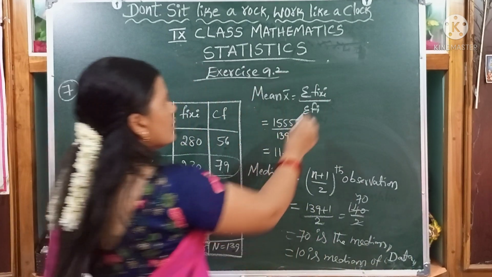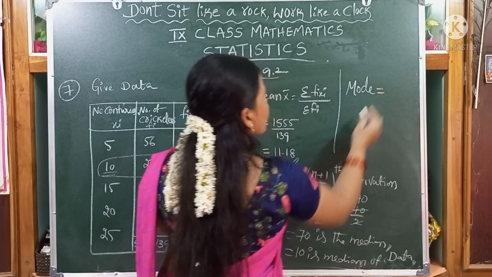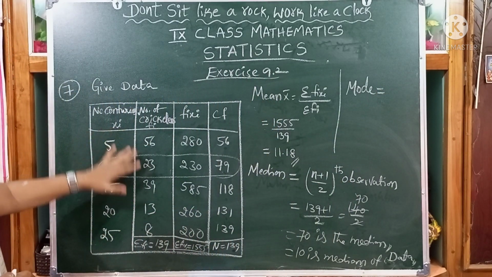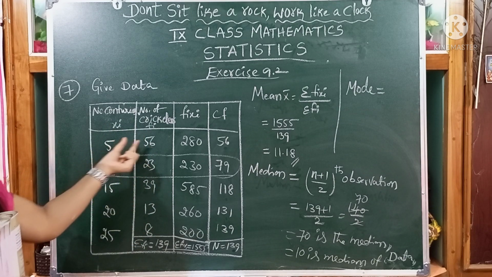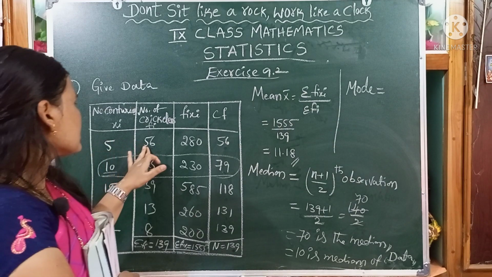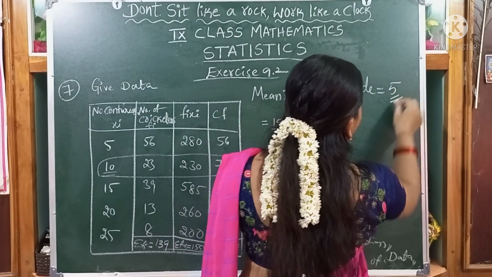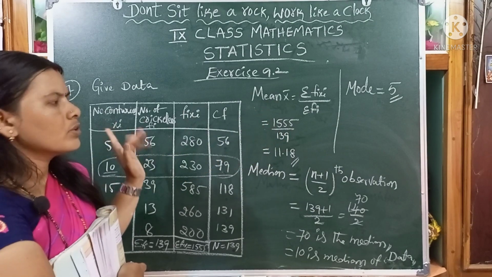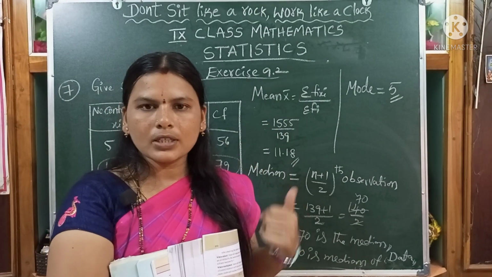Then mode, children. How can we find mode? Which data is repeated more times, that is called mode. Simply said, which is repeated more times in this table, children? That is 56. So 5 centuries, 56 cricketers got. So 5 is the mode of the data. 5 is repeated 56 times. That's why we say mode is 5. Do you understand, children? How we can find the mean, median and mode of the given data?